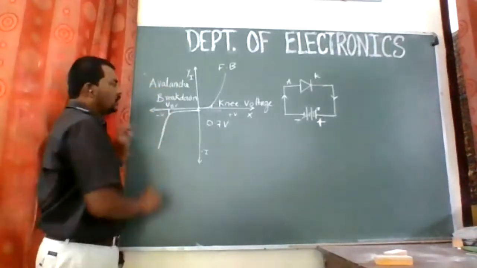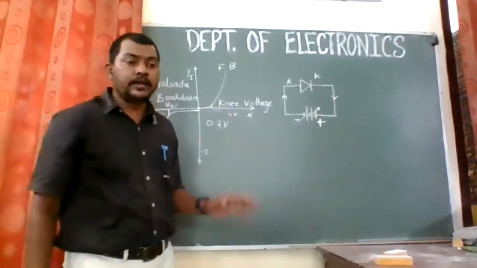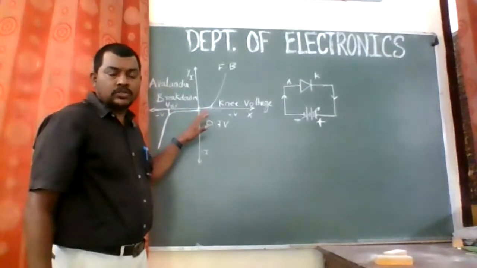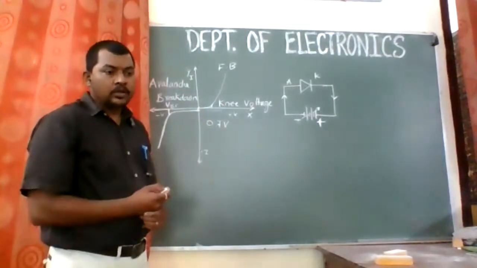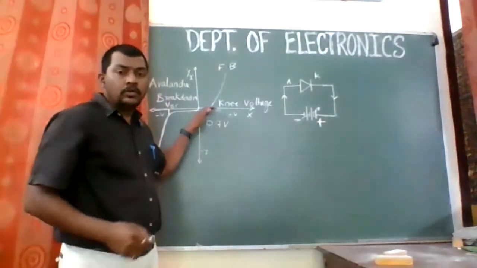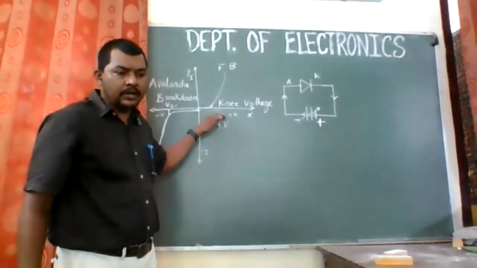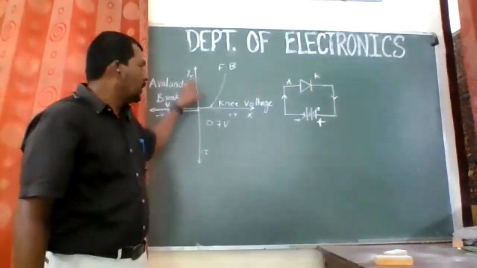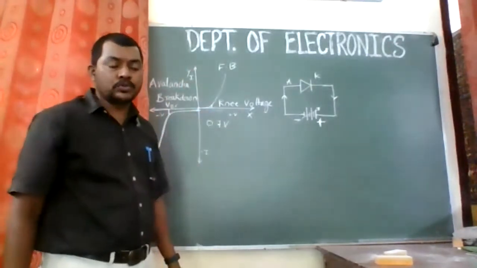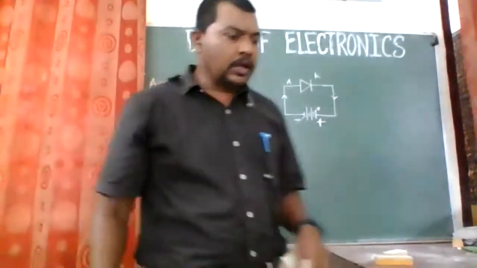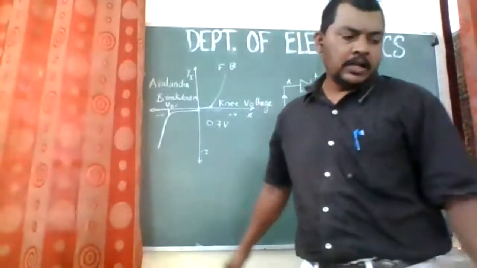Now, if you see the forward characteristics, we have to write 2 or 3 points on this VI characteristics. So how are you going to write on this? That is the forward bias characteristics of a diode. A typical forward bias characteristic is shown in this figure, in this quadrant. This is supposed to be the first point. First point you can write like this. I will just dictate.